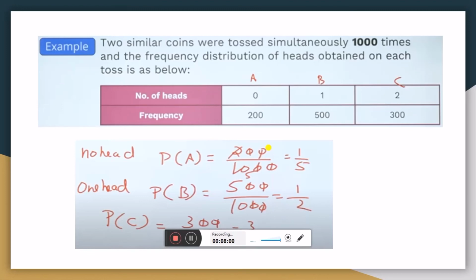In the same way, probability of 1 head. Now 1 head has frequency 500. So 500 upon 1000, that we can write in a simpler form, that is 1 by 2. And the third one is the probability of getting 2 heads. Using the same formula, we can write it as 300 upon 1000. In the simplest form, we can write it as 3 upon 10.